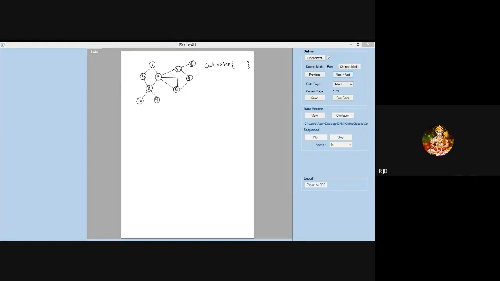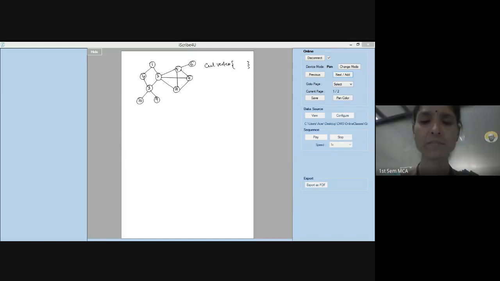Mute yourselves. Use the chat window to write your answers, please. There's a lot of disturbance otherwise. Yeah, tell me what are the cut vertices? 2 and 3. Brahman has told 2 and 3. Rupak has told. Please mute yourself. There is a lot of noise. Please use the chat window to communicate. Sugandhini, why are you telling it is only 2?